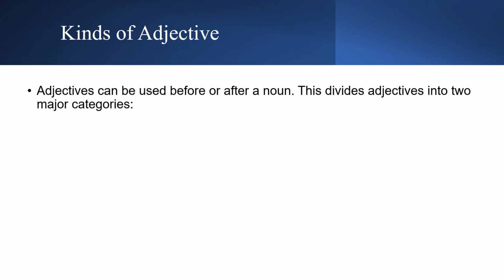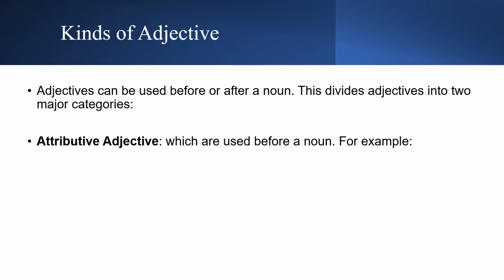Now we will look at different kinds of adjectives. Adjectives can be used before or after a noun. This divides adjectives into two major categories. Normally we learn in schools that adjectives come before a noun because they describe a noun, but sometimes adjectives can come after the noun. If the adjective comes before a noun, it is an attributive adjective, which is used before a noun.